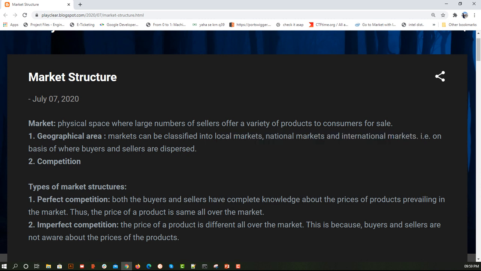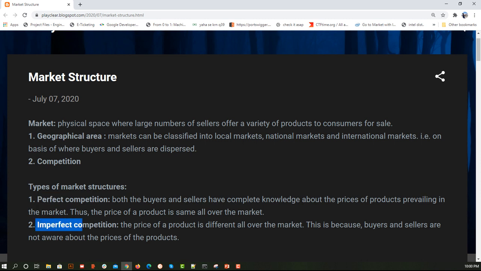Now coming to competition. Here we are studying how the market is divided based on competition. It is divided into perfect competition and imperfect competition. By the name itself we can say perfect competition means there is competition in the market, which is kind of self-explanatory.